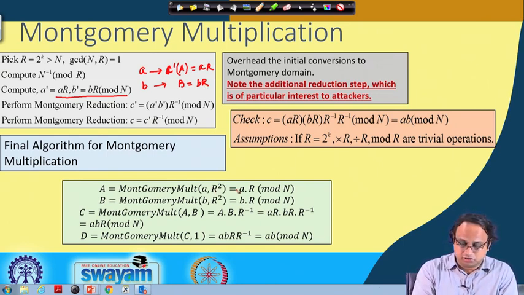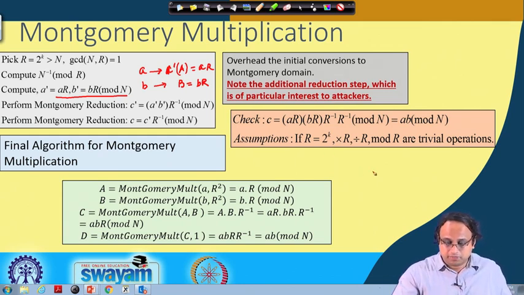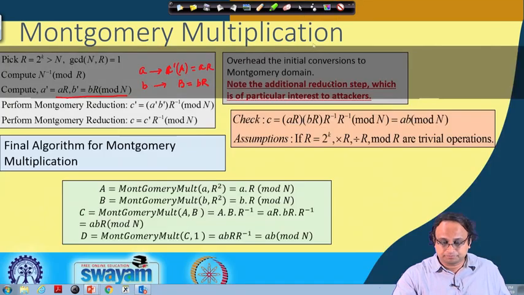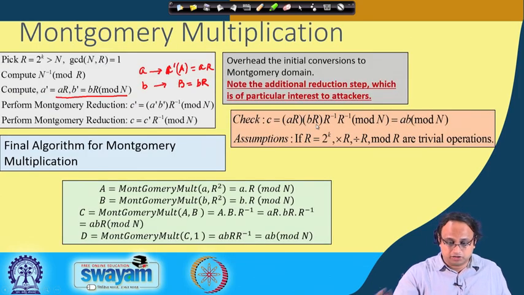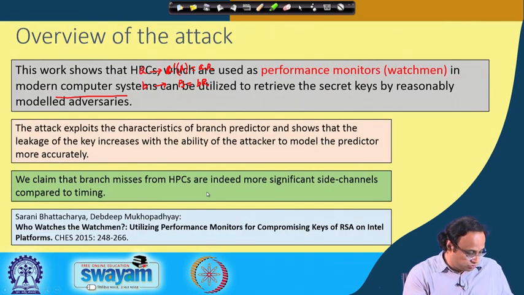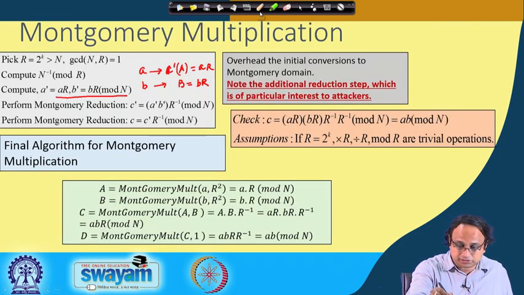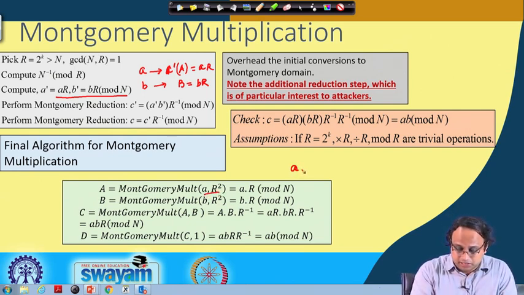Okay. So you can observe that, as we have seen in the previous case, I have got a simple routine. If I give you an input, for example, what we get is t into r to the power of minus 1. So what I can do over here is, if I call that routine and I pass a and r square as an input, then I would get the result a into r square into r to the power of minus 1, and that is equal to a into r.